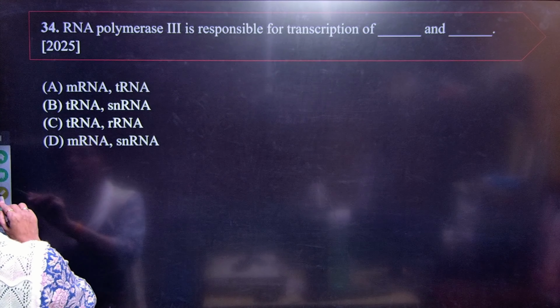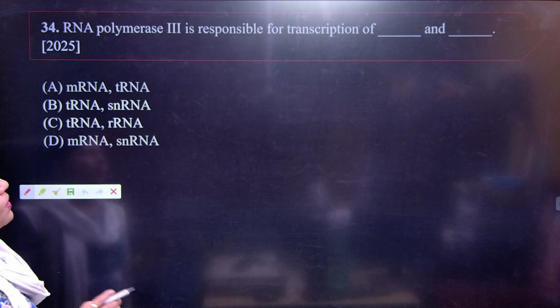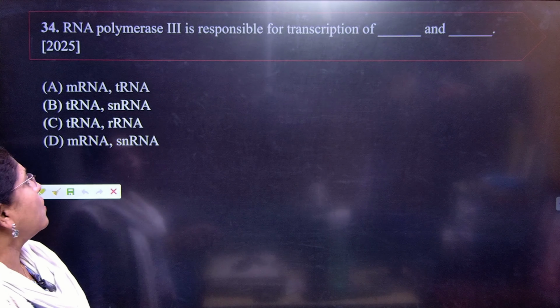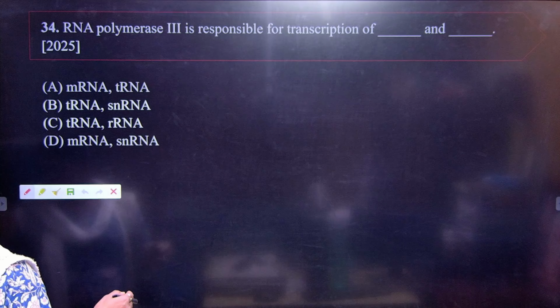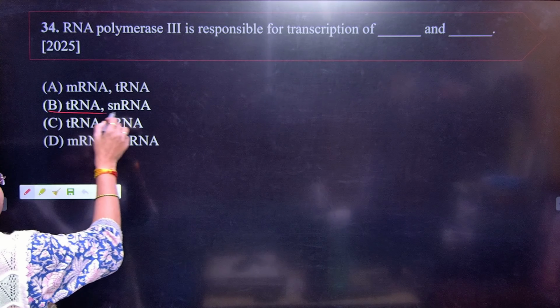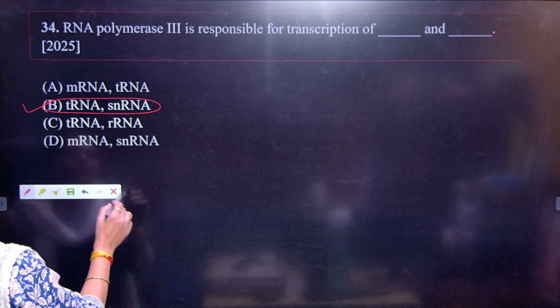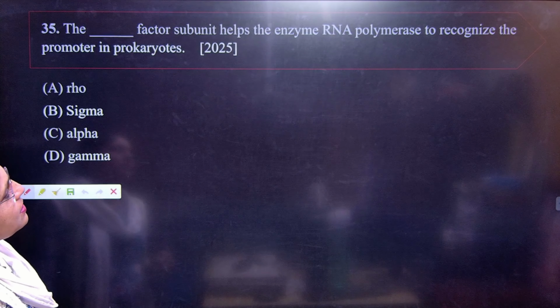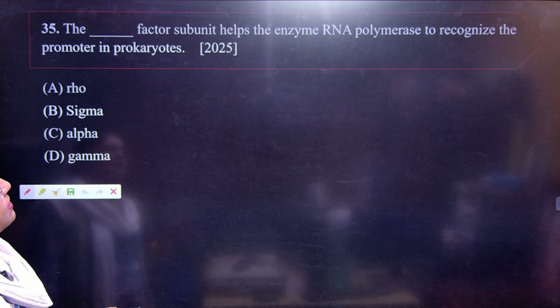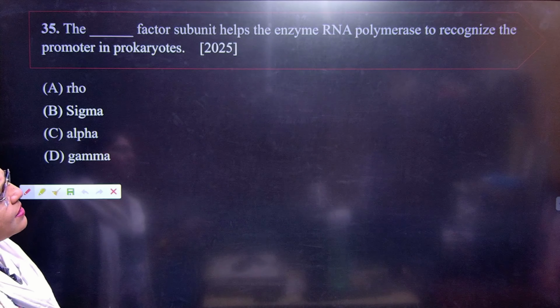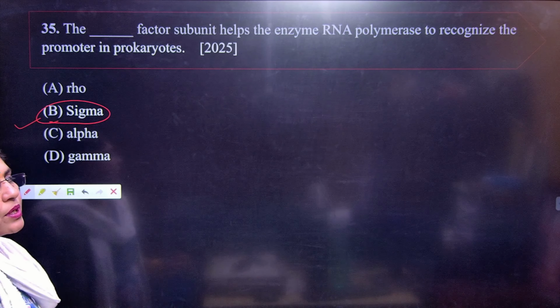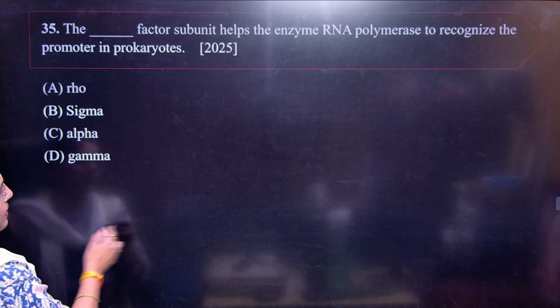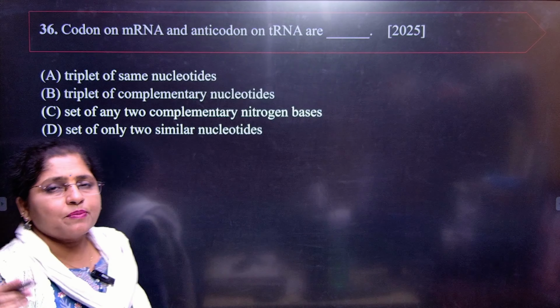Okay. Next question. RNA polymerase Pol 3 is responsible for the transcription of dash and dash. So you should know what your correct answer is. Your correct answer is B. Next. The dash factor subunit helps the enzyme RNA polymerase to recognize the promoter. Of course, here you require the sigma factor. Okay, very simple. So students, please remember all the steps in the process of transcription and translation.